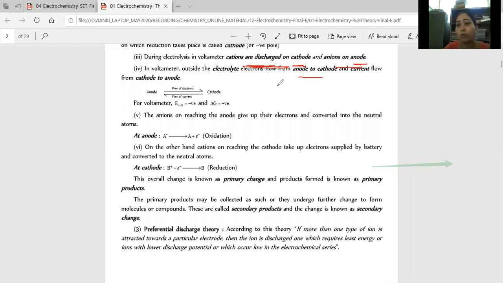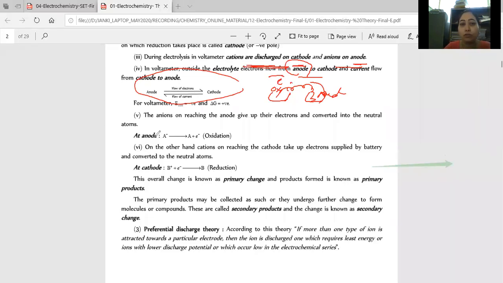Obviously, at the anode there is always oxidation, so electrons get released from the anode and transfer to the cathode. Oxidation means releasing of electrons, reduction means gaining. So electrons always shift from anode to cathode. The flow of current is always opposite to the flow of electrons, right?